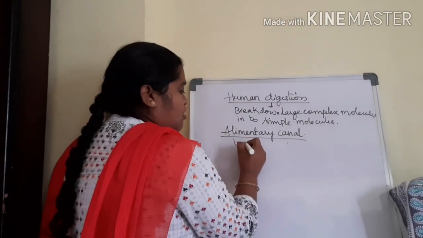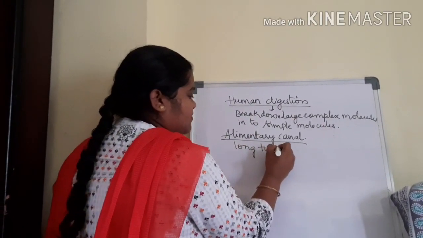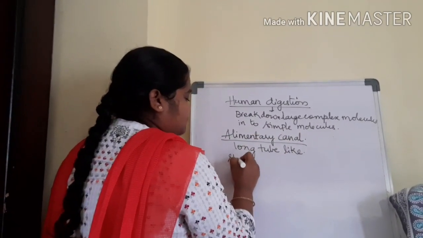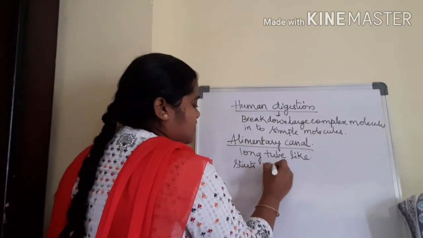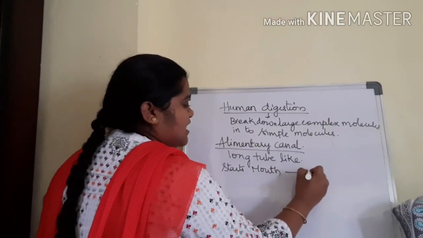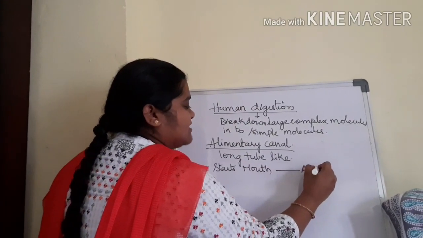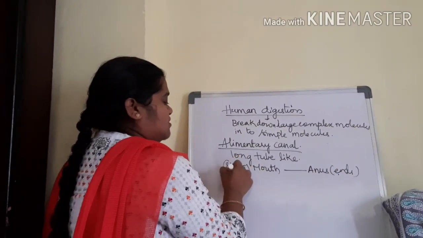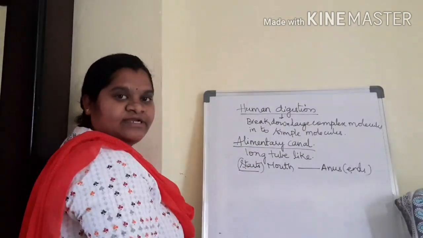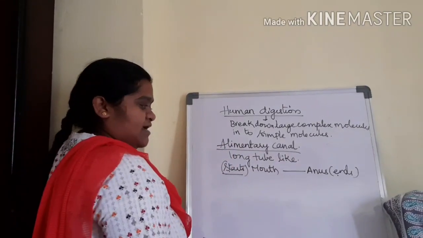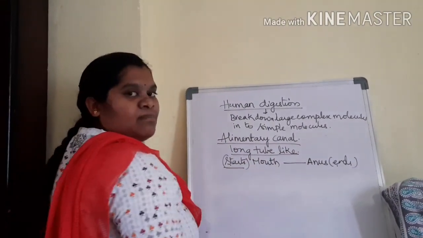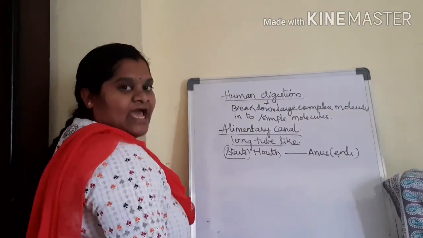The alimentary canal is a long tube-like structure which starts from the mouth and ends with the anus. So it is a long tube-like structure that starts from the mouth and ends with the anus.